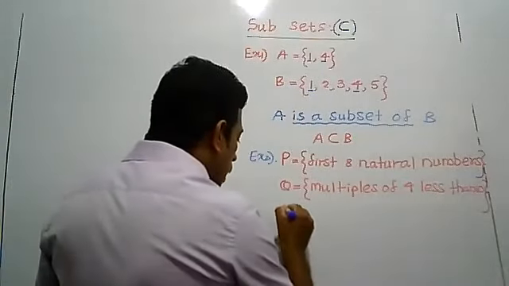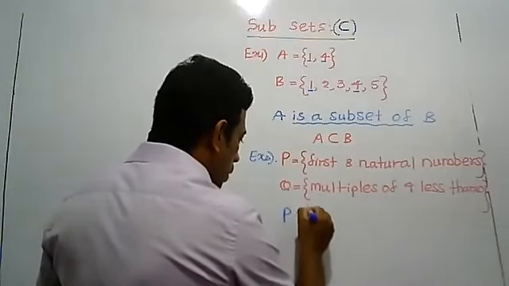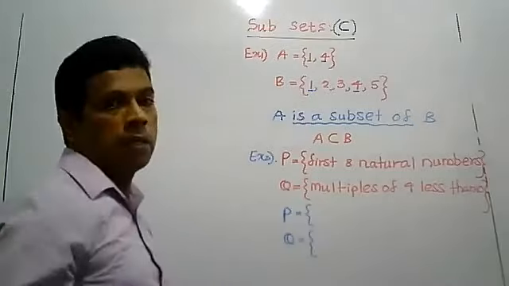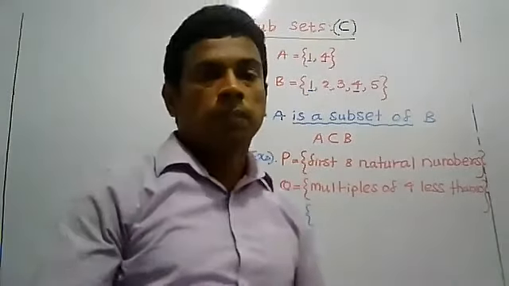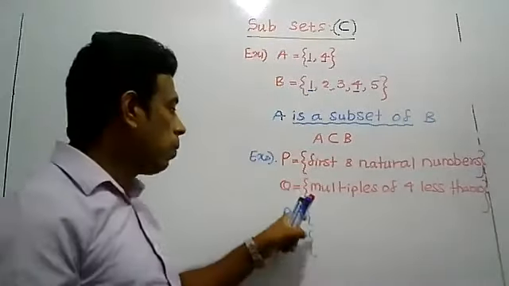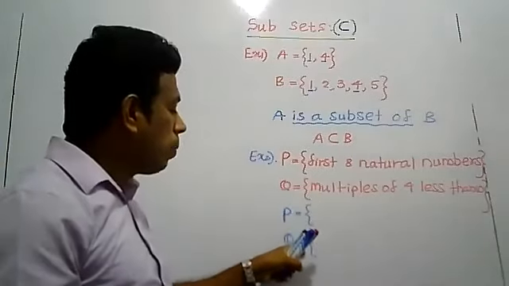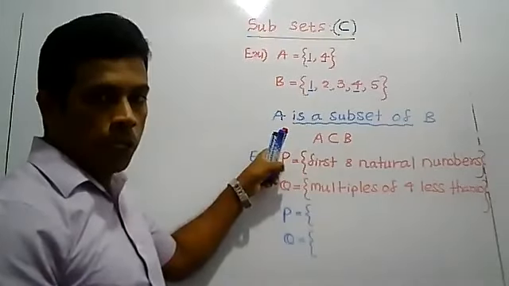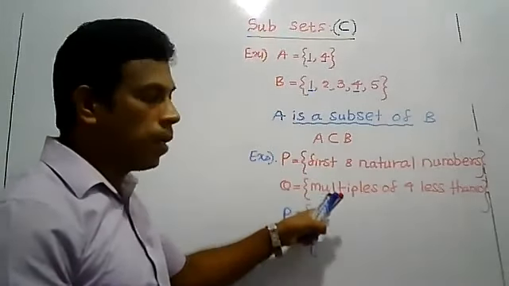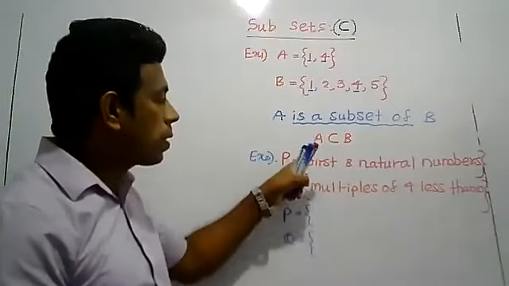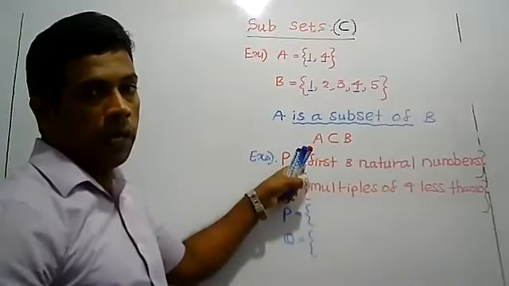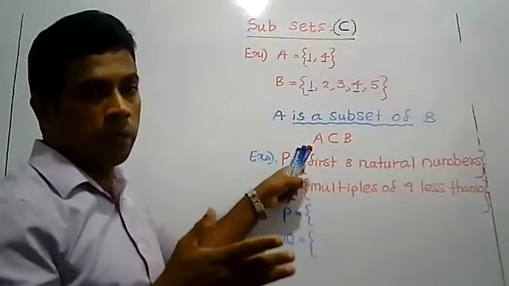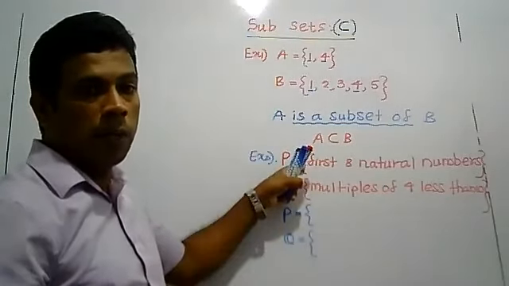So write the elements of set P. Write the elements of set Q. Write down the elements belonging to the two sets. Set P is the first eight natural numbers. List the elements belonging to set P. When I explained the lesson, I explained what is meant by natural numbers and how you can identify natural numbers.